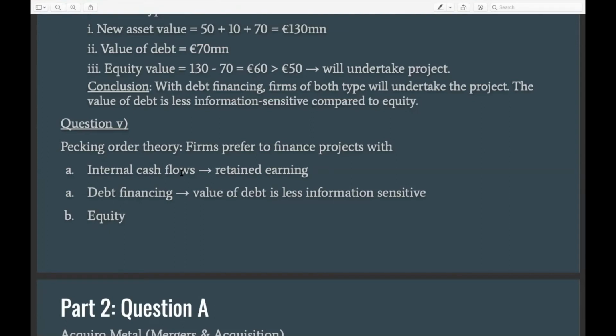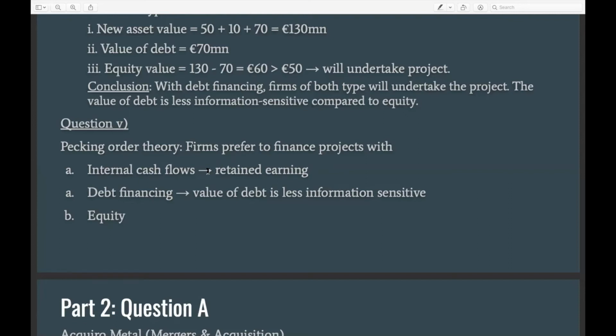So whenever this kind of earnings, retained earnings, is available to companies, they usually prefer to use the retained earnings to finance projects as opposed to either debt financing or equity financing, right? So in terms of the order of priority, it's internal cash flow first to finance projects. If this is not available, companies would use debt. And if that's not available, then they would use equity, right?